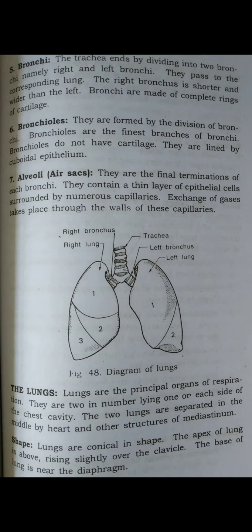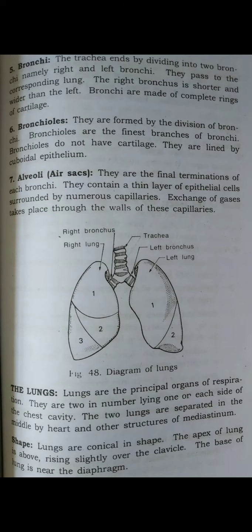Next we will discuss what the bronchi and bronchioles are. There are two primary bronchi. When the trachea divides at the level of thoracic vertebra 5, the right bronchus is wide, short and more vertical, then the left bronchus. The length of the bronchi is about 2.5 centimeters.